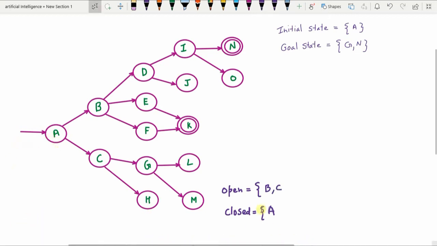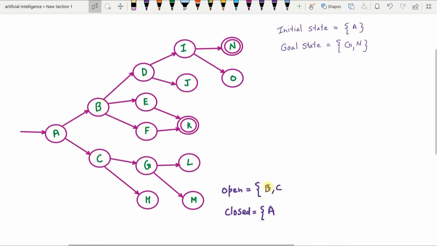Whenever any node is added to the closed list, it simply means that that node is already evaluated, it is already explored. There is no child of that node remaining to be generated. Now again, while adding the children nodes, that is B and C, to the open list, we can add them in any order.